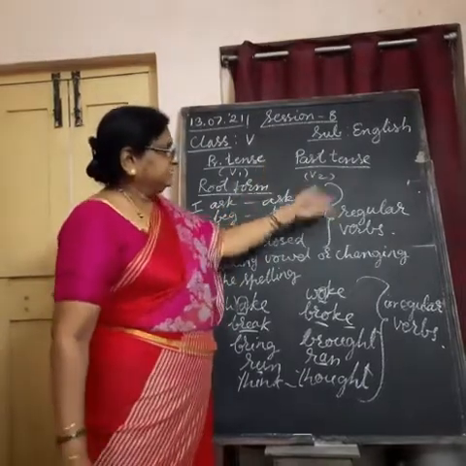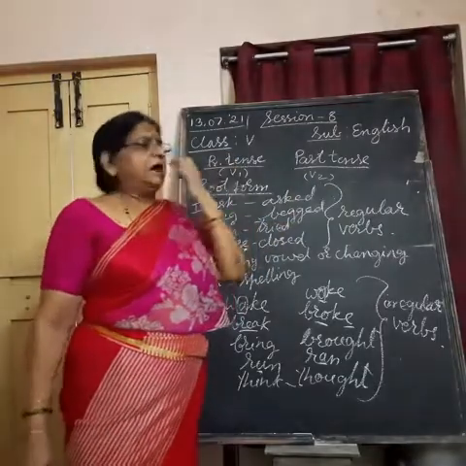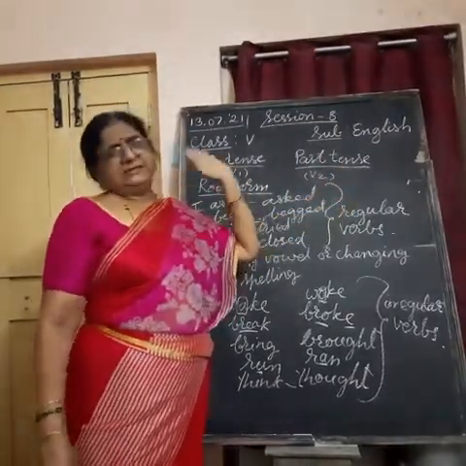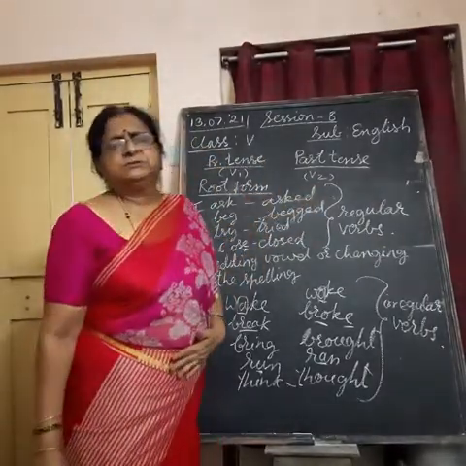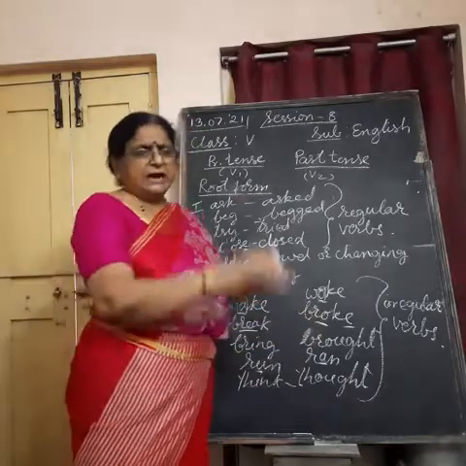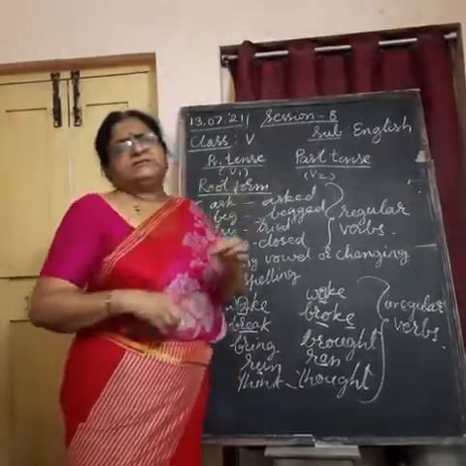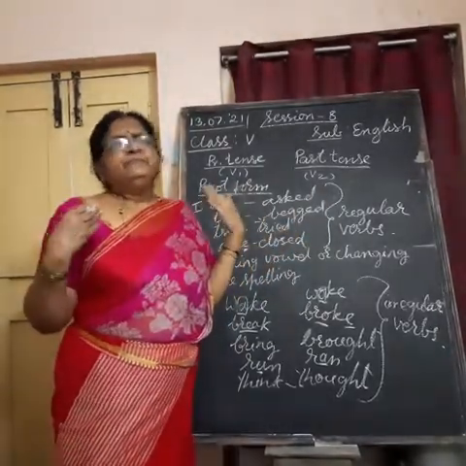So I can say we are adding ed to the words and forming the simple past tense. In that case, they are called regular verbs. The verbs to which you add just ed, or with a very slight change, are called regular verbs.